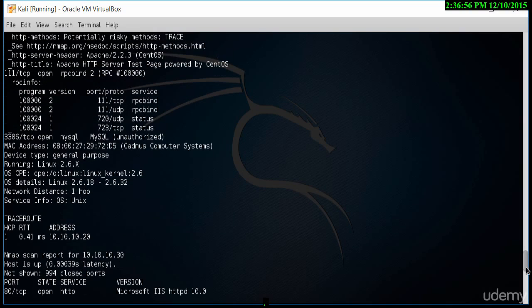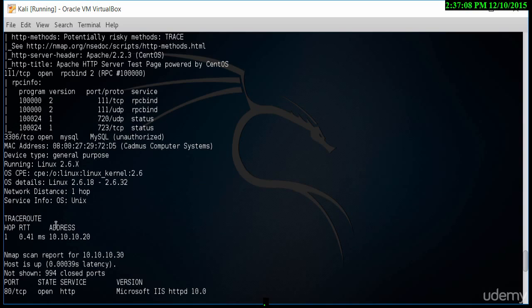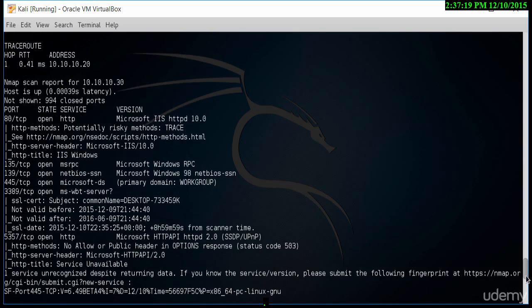If I go further down, we'll see Linux kernel 2.6, and 2.6.18 to 2.6.32. So any vulnerabilities for this particular Linux kernel can be found, and then we can use that to exploit this machine. As we go further, there's another IP address being detected, 10.10.10.30.